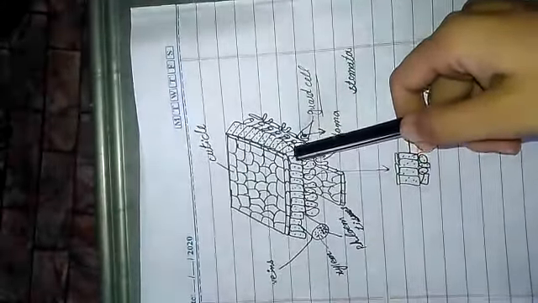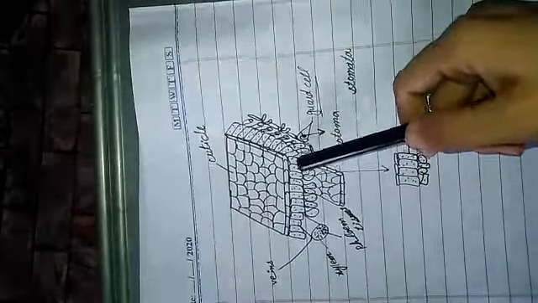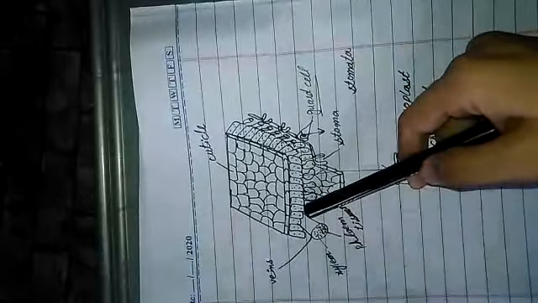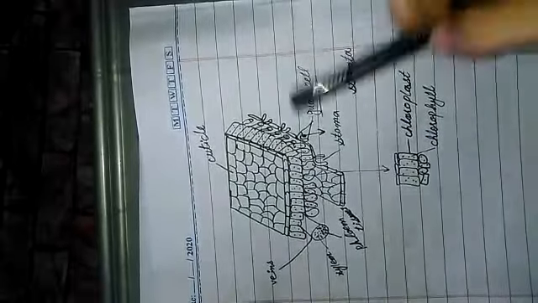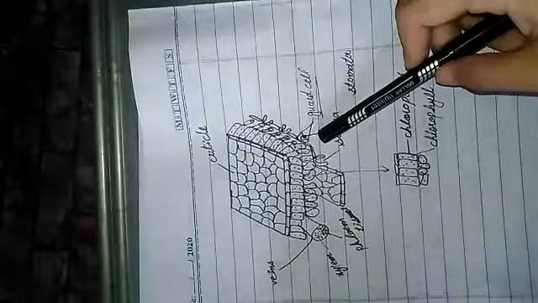So what is chlorophyll? Chlorophyll is a chemical that absorbs sunlight. These chloroplast cells absorb sunlight from the sun. It takes water from the roots and prepares its own food by a process called photosynthesis. So this is the internal structure of the leaf.